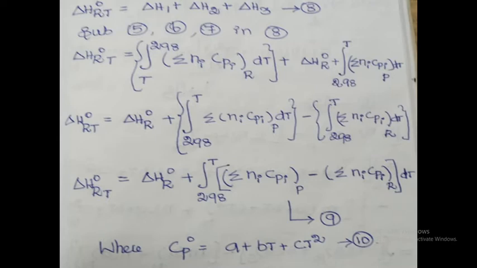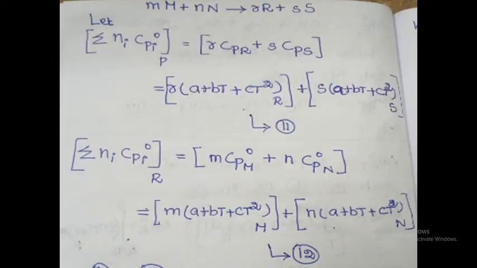So what is the Cp°? Refer to my previous lecture, heat capacity of gases in ideal gas condition. The pressure is 101.325 kilopascal, and Cp is equal to Cp°. So Cp° is nothing but the heat capacity or specific heat at standard state. The general expression for Cp° is A plus BT plus CT square. So this is the 10th expression.